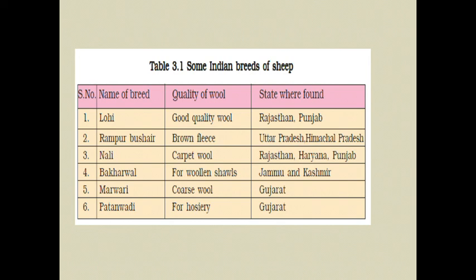The wool from this breed is used for woolen shawls. The next one is the Marwari. This breed is found in Gujarat and it is used for coarse wool. Now the next one is the Pathanwadi. This wool is used for hosiery and it is found in Gujarat.